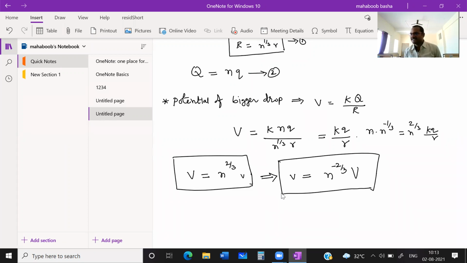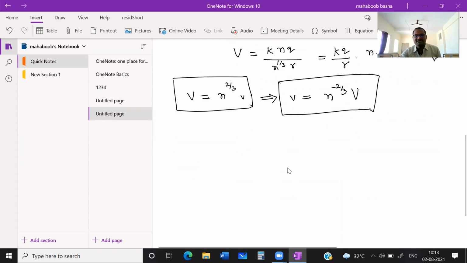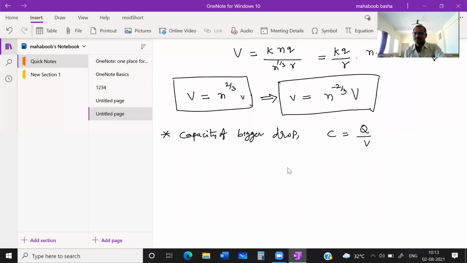Clear, students? Now let us take the second point, capacitance, or its capacity. How much is the capacity of bigger drop? How can we write it? Students, capacity is nothing but charge per potential. This is capital Q, charge of bigger drop, and capital V, potential of bigger drop. This gives you the capacity of bigger drop.